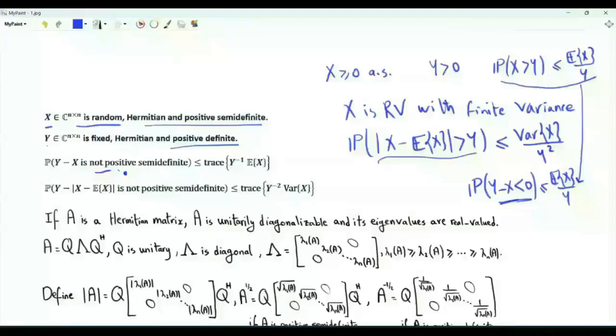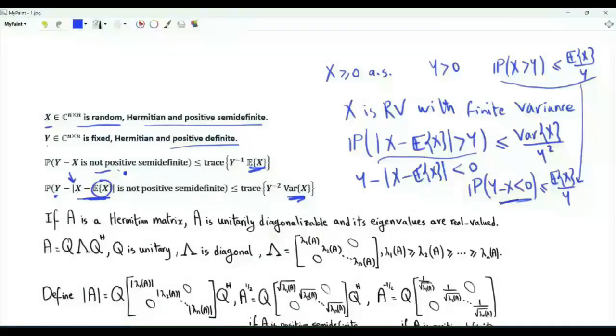In the Chebyshev inequality, the event can be written as y minus the absolute value strictly less than 0. The equivalent event in the matrix case is that y minus the absolute value of this matrix, x minus expected x, is not positive semi-definite. The expectation applied to a matrix, or the variance applied to a matrix, is an element-wise operation. That is, we compute the expectation or the variance of each element or component in the matrix.